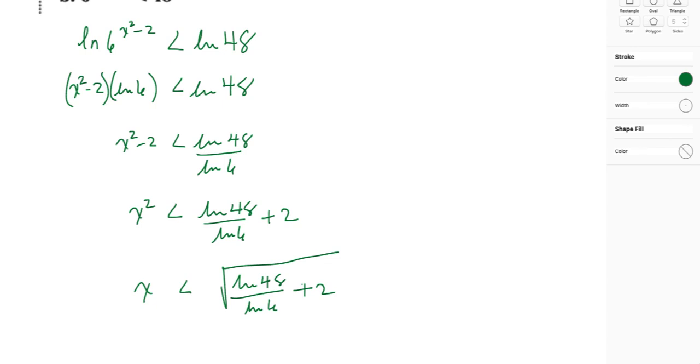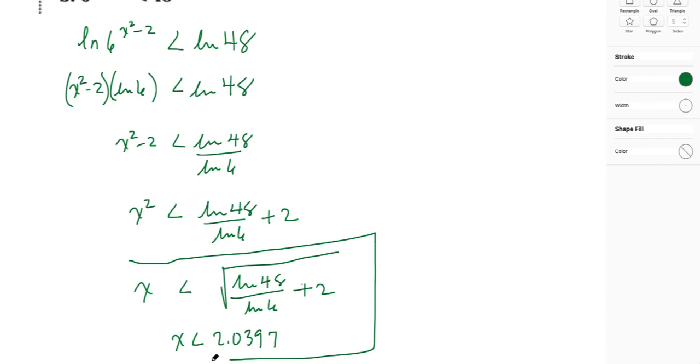And with a little bit of calculator action, I would get that x is less than 2.0397. But now when I'm thinking about it, this is not how we take care of quadratic inequalities. And that's really what this is. If you remember, when we deal with quadratic inequalities, what we need to do is really consider what exactly will make this situation 0.